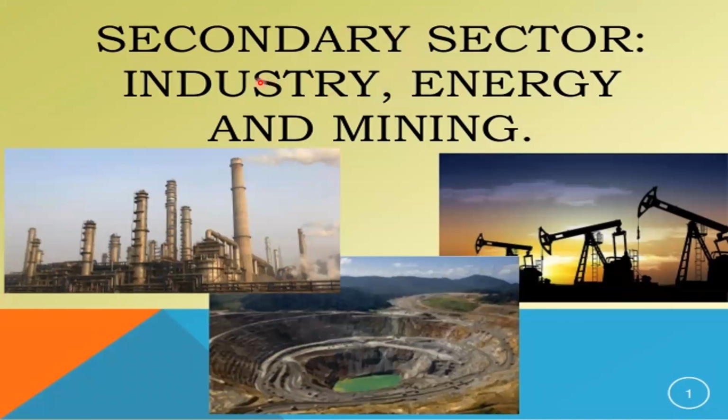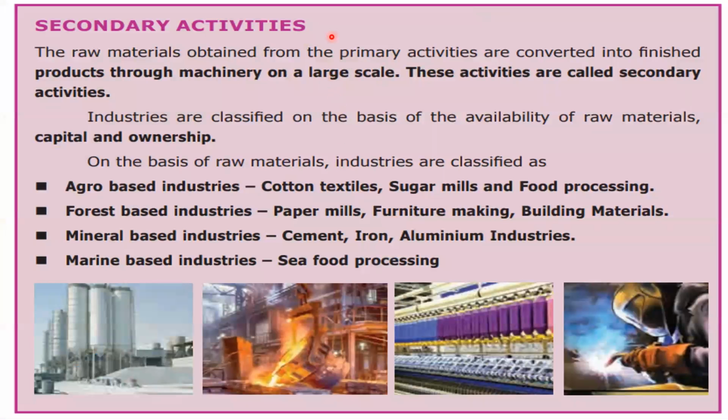The secondary sector includes industry, energy, and mining. The raw materials obtained from the primary activities are converted into finished products. That is, the processing of raw materials into finished goods through machinery on a large scale is called a secondary activity. And industries are classified on the basis of availability of raw materials, capital, and ownership.